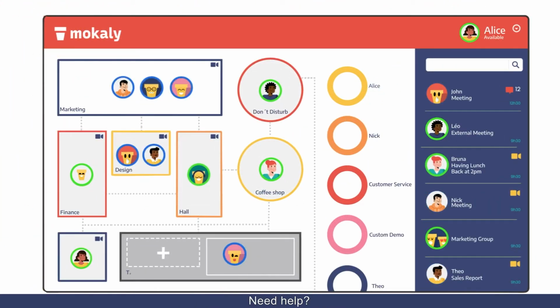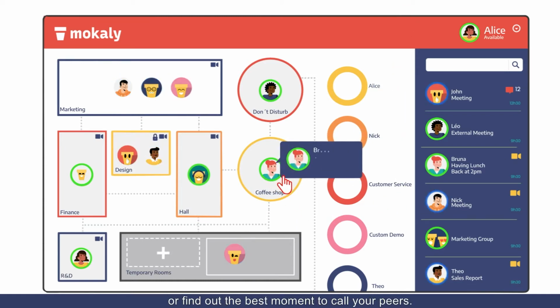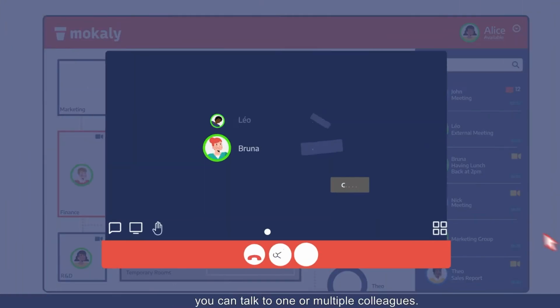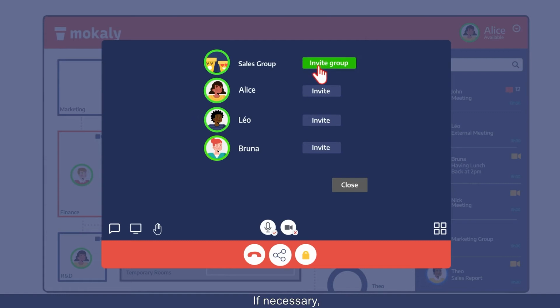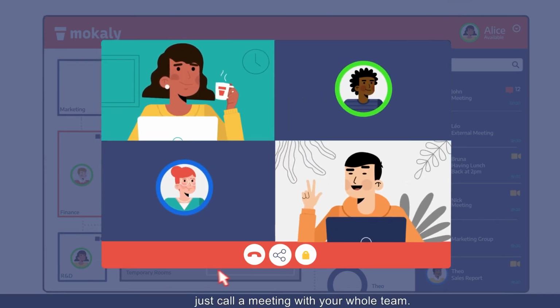Had a great idea? Need help? See who's available, or find out the best moment to call your peers. With a single click, you can talk to one or multiple colleagues. If necessary, just call a meeting with your whole team.